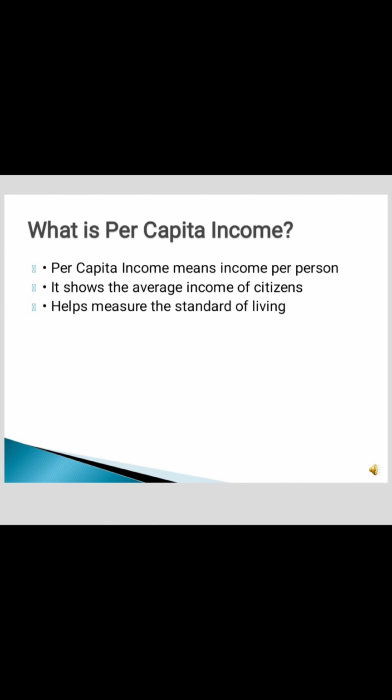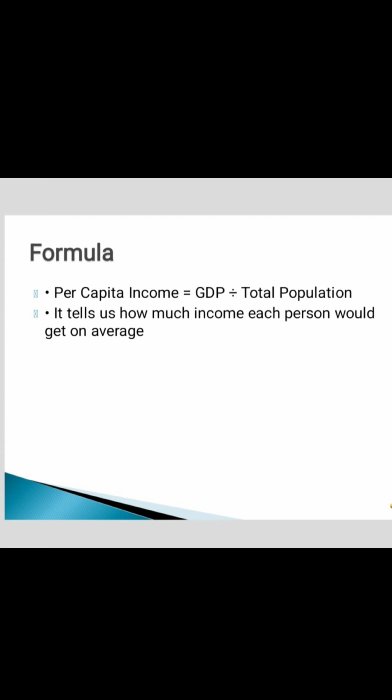Per capita income means income per person. It tells us the average income of people living in the country. In simple words, it helps us understand the standard of living of citizens. The formula for per capita income is very simple. Per capita income equals GDP divided by total population. This means we take the country's total economic output and divide it by the number of people living in that country. This gives us the average income per person. Economists use this indicator to compare the living standards across countries.